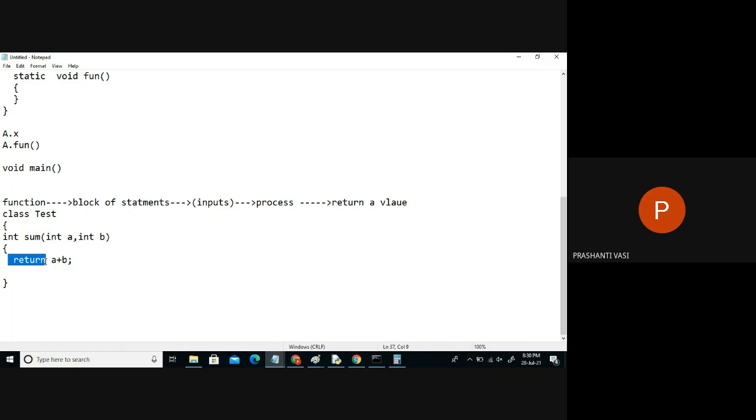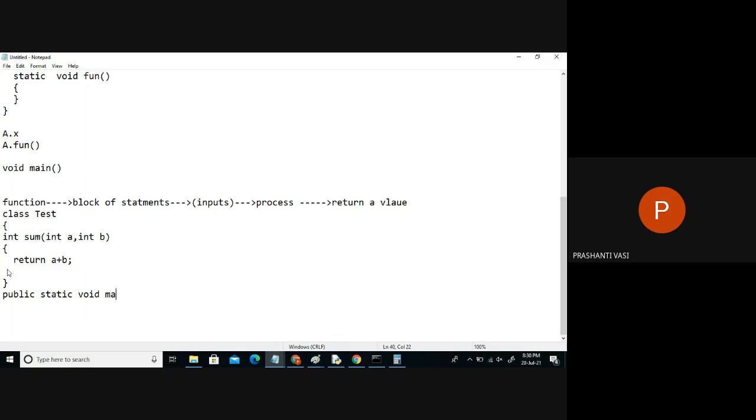That's what we are expecting. So we need to give the value. Yes, I have written the code, but I didn't run it. We have to run it. For execution, what should we do? Again, we have to say